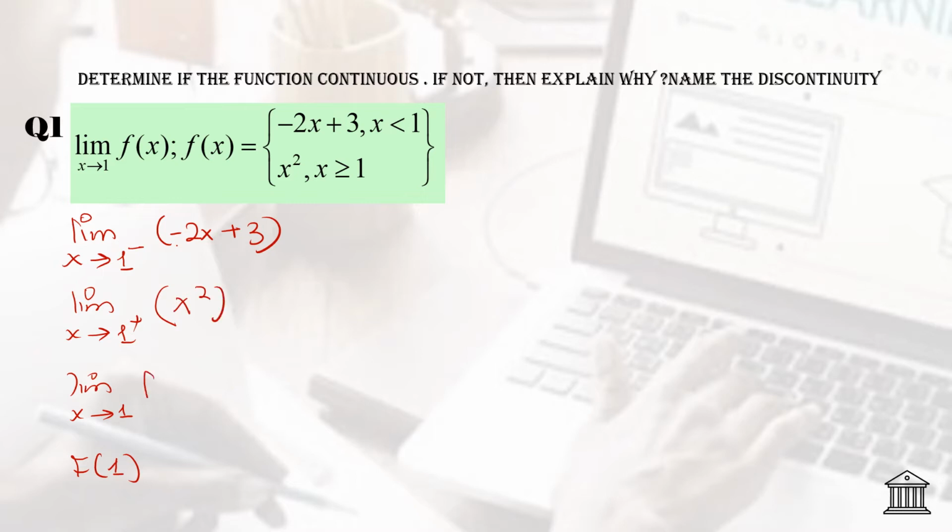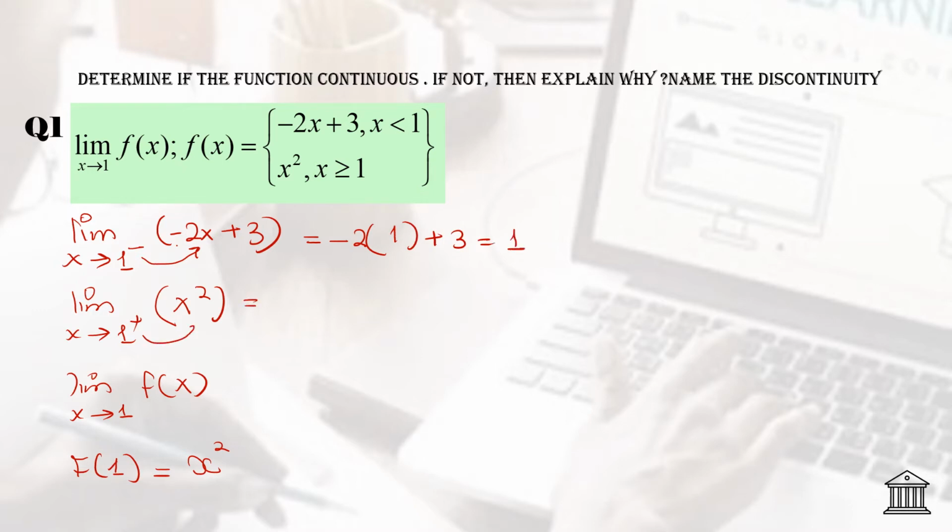When you have to read the limit from both sides, you have to see the overall limit. And function f of 1, it means where the function is equals to 1. So that is the second equation where you can see it is equals to x squared. Now it is a polynomial function, so just replace x by 1, it means apply the limit, replace x by 1 and you will get it is equals to 1.